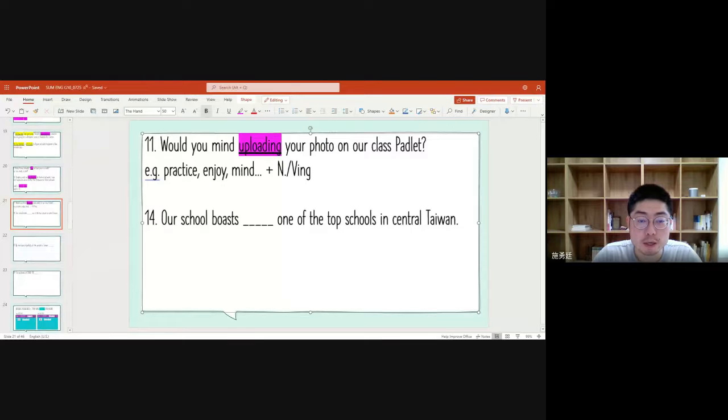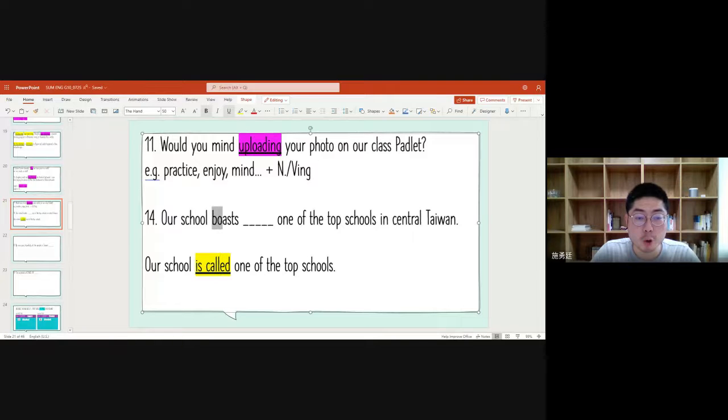But as we know, you can say our school is called or is named one of the top schools. So it should be a passive voice. So originally they would say our school is called one of the top schools. Right? So here we should use a passive voice, okay? So our school is called one of the top schools, right?